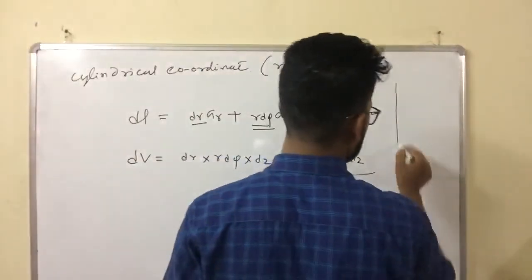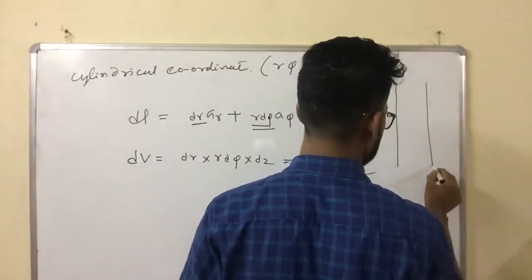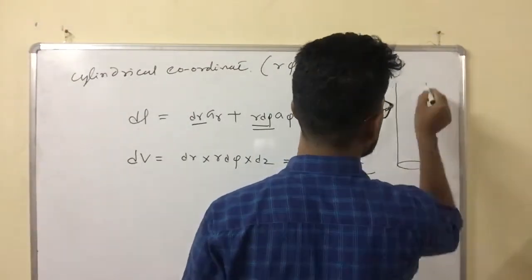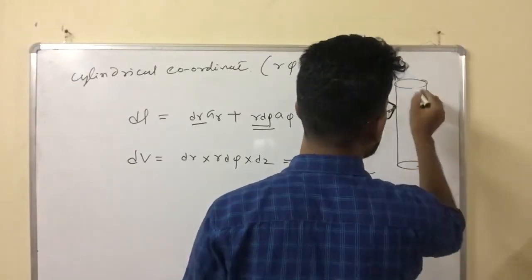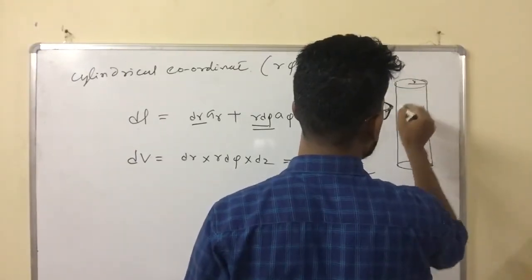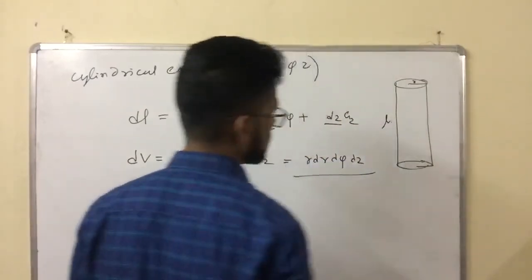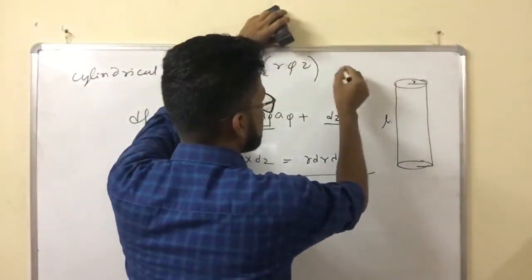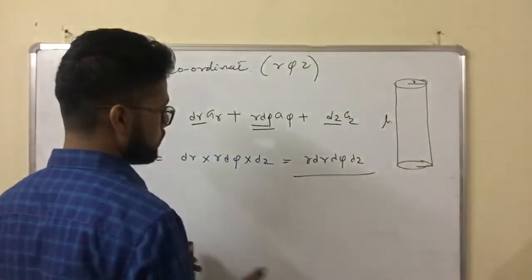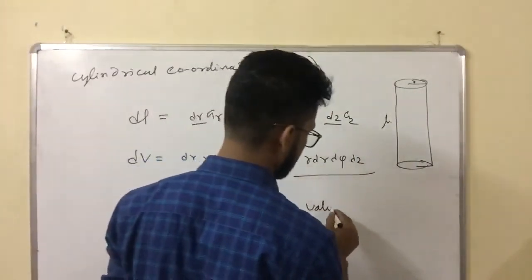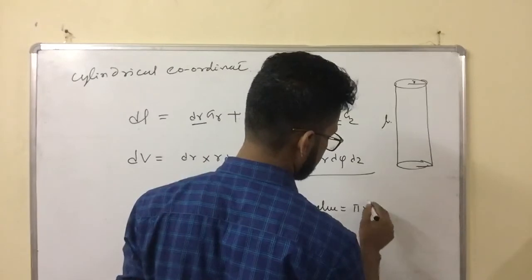Suppose this is a cylinder of radius r and length l. What is the formula for the volume of a cylinder? We remember it: πr²l.